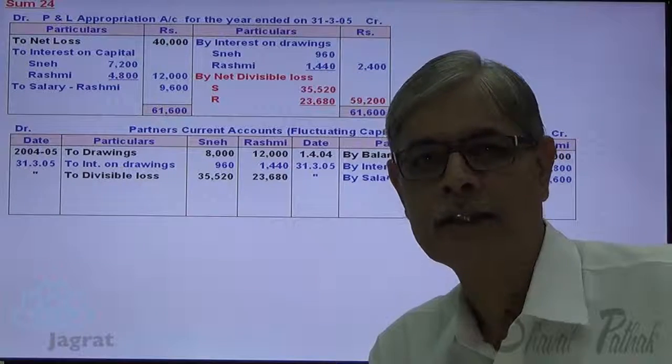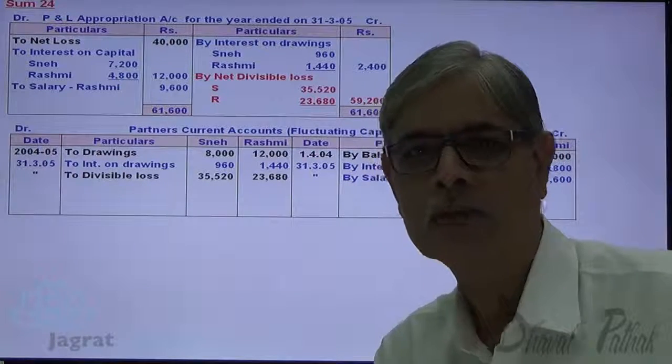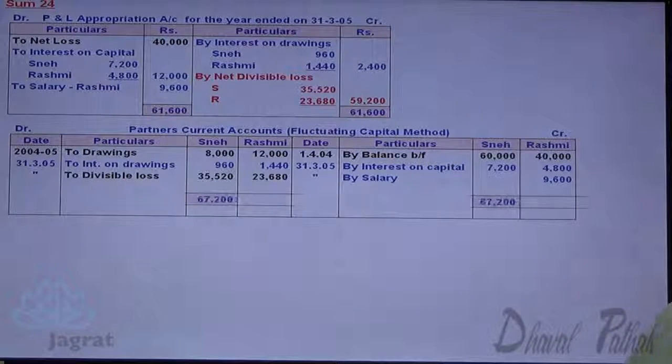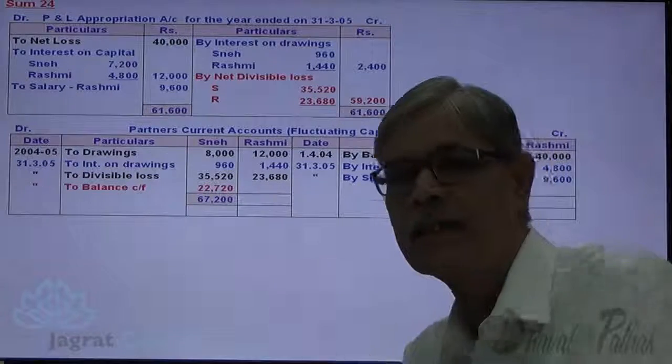After distributing this loss, we should work out the capital balance. Let us do that. Total of credit side 67,200. Deduct therefrom drawings, interest on drawings and share in loss 35,520. Balance will work out to be 22,720.